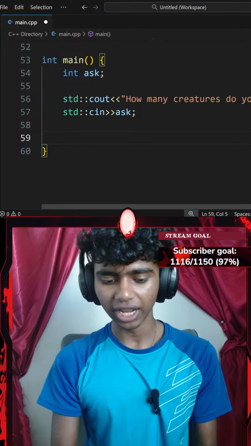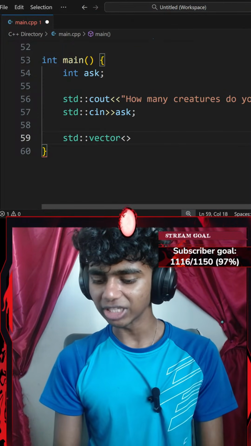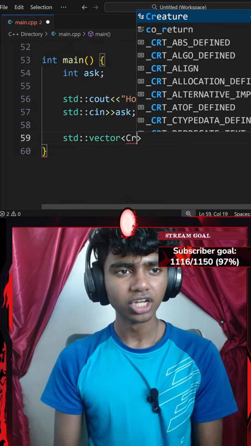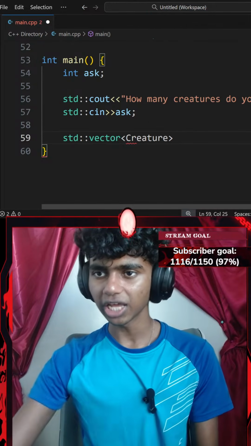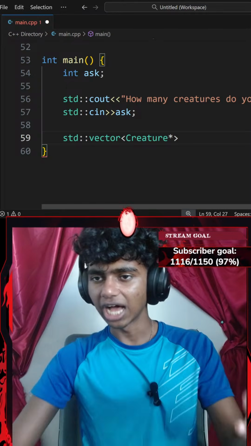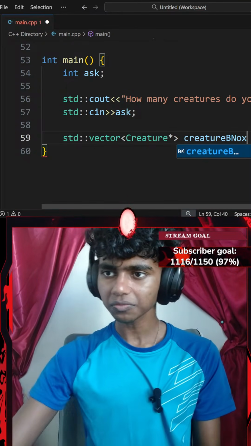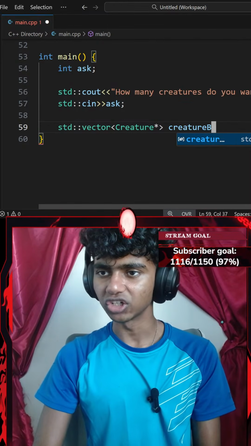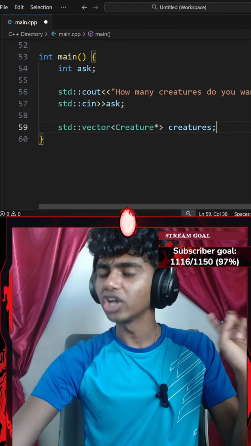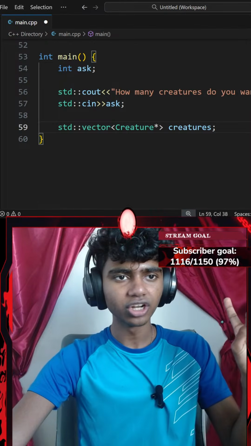Okay, use a vector of creature to store them. So let's create a standard vector with a pair of angle braces. My vector only consists of my creature class's objects to store creatures. So I'll use my creature class with an asterisk for a pointer. My vector is going to be called something like creature box, or honestly, I might go with creatures, ending with a semicolon. Should I add it equal to and add my creature? No, I think my user is going to do that.